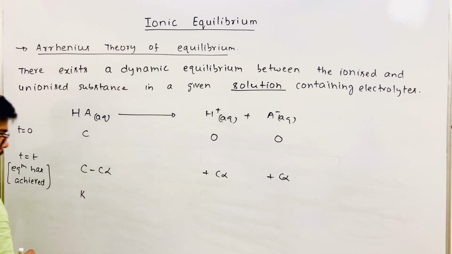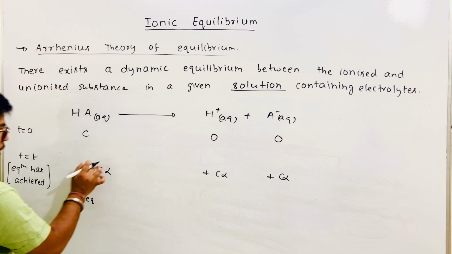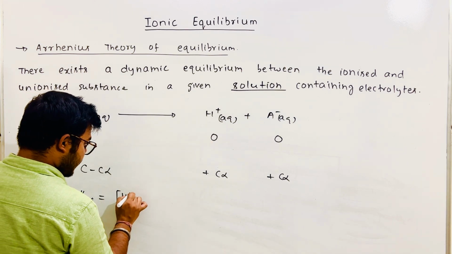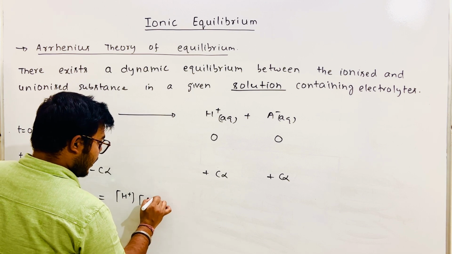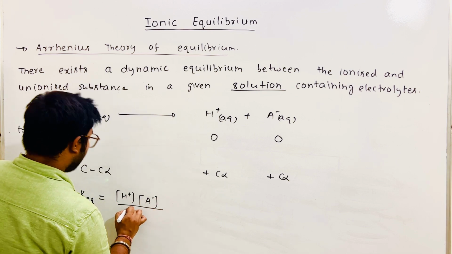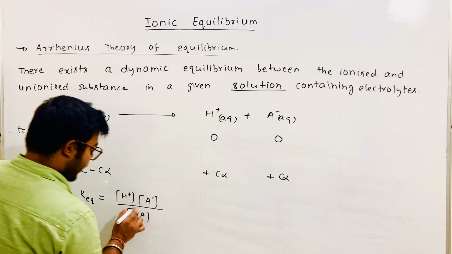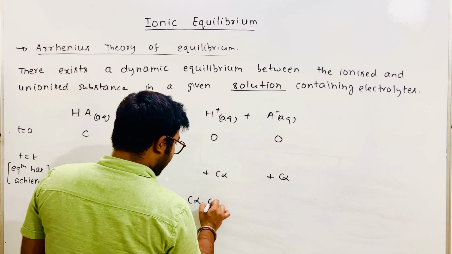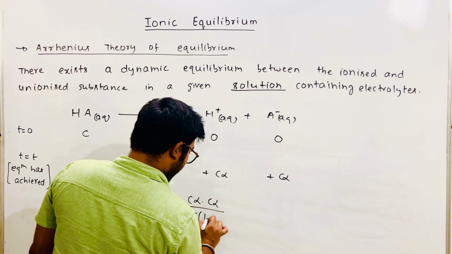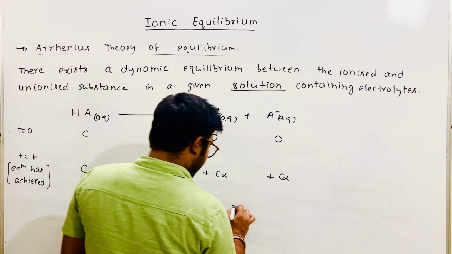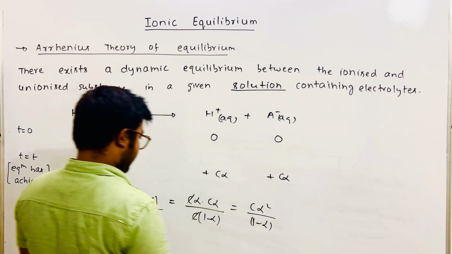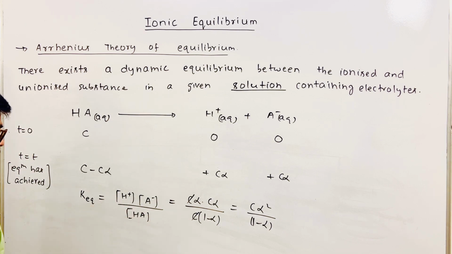So K equilibrium, for the given reaction, is the equilibrium constant, which is equal to the concentration of H plus into the concentration of A minus aqueous, divided by the concentration of HA. Can I write it like this or not? And you substitute the value. So you will get C alpha into C alpha, divided by C into 1 minus alpha. C gets cancelled. So you get C alpha square upon 1 minus alpha. Right? So this is what you get.